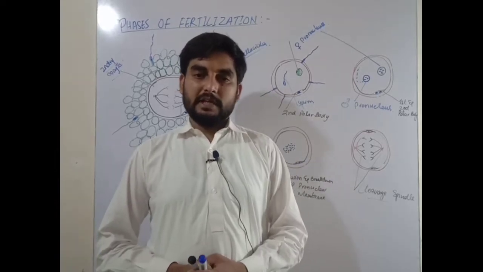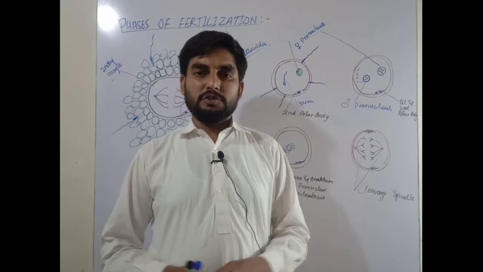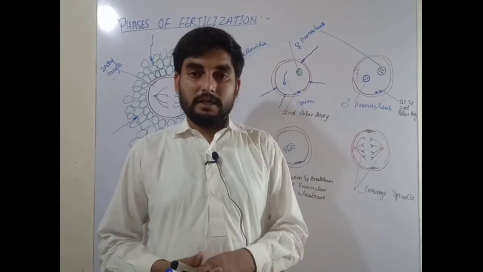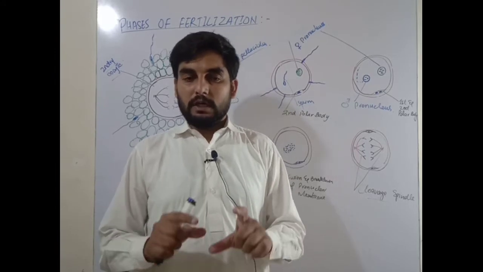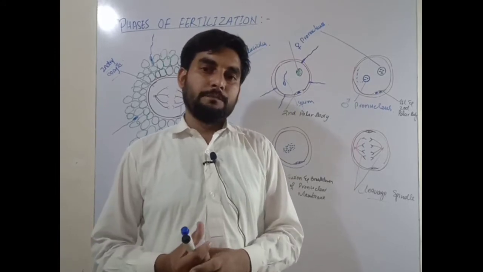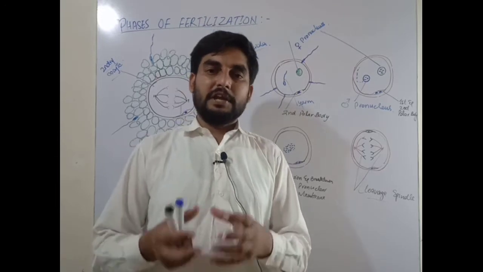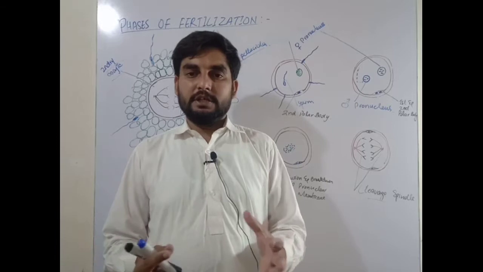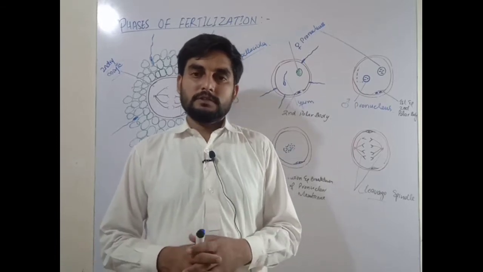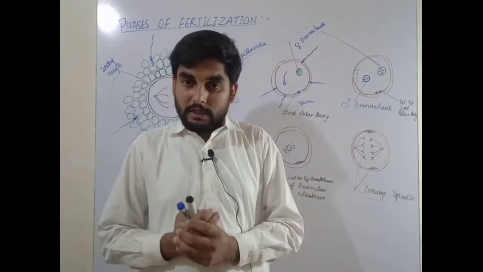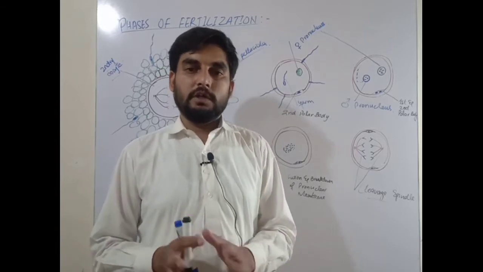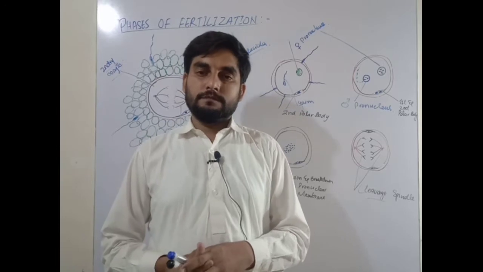The usual site of fertilization is the uterine tube. If fertilization does not occur in the uterine tube, the ampulla of the uterine tube, the sperm is carried towards the uterus, and finally the sperm is degraded in the uterus. Fertilization can also occur at other places, but it does not occur at the body of the uterus.